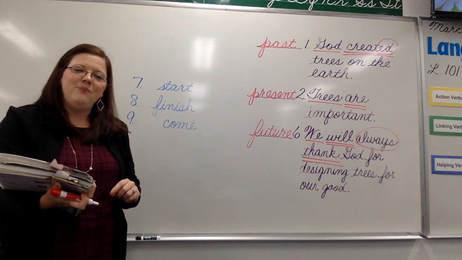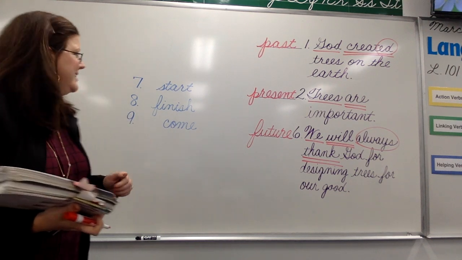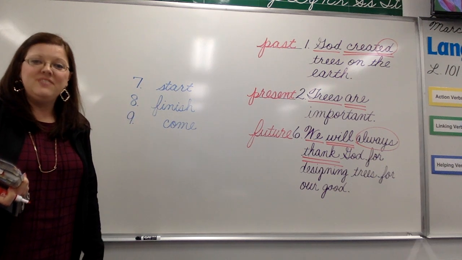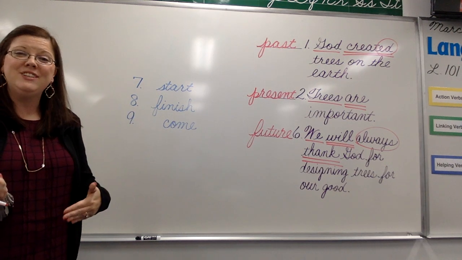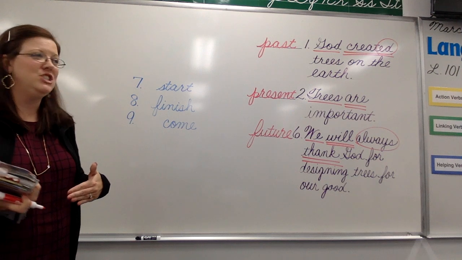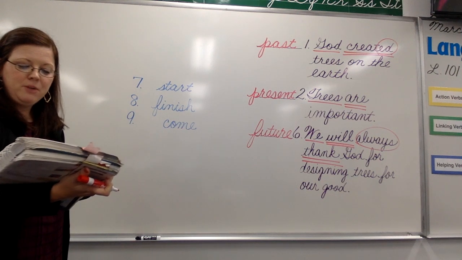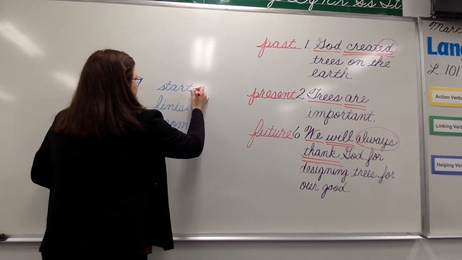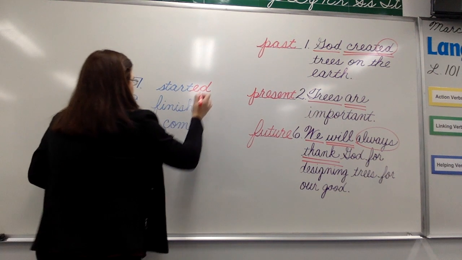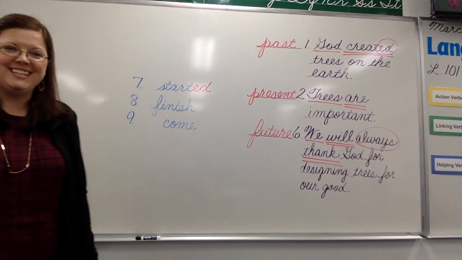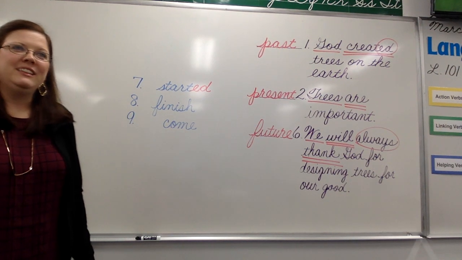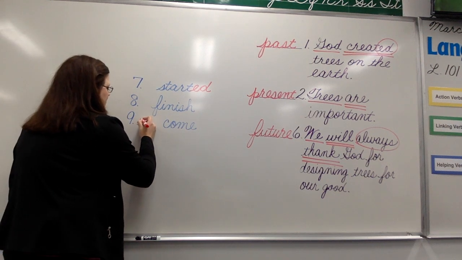For the last thing that we have before our time is out, let's take a look at number 7, 8, and 9. They've already given us the verbs for us. They just need us to write the correct tense that matches it. Number 7, they're wanting it in past tense. So let's just add an ed. Number 8 is present. It will be just the way it is. Number 9 is future. Let's add the word will.